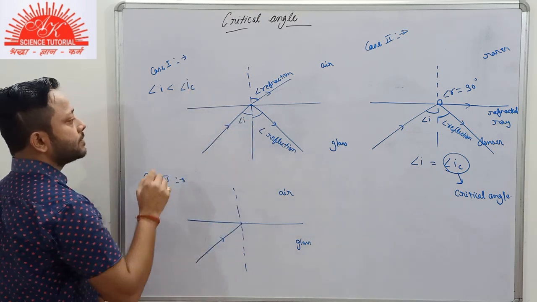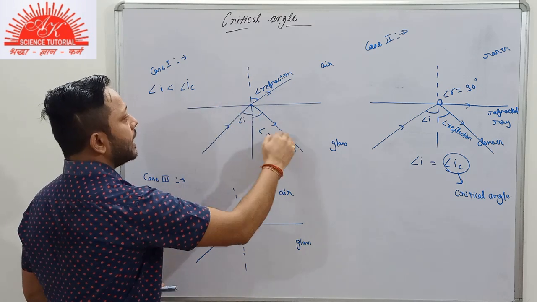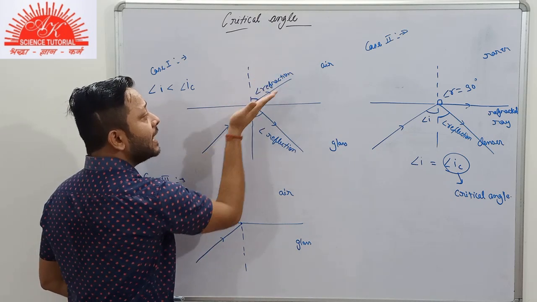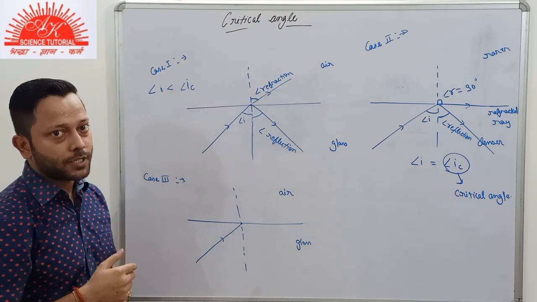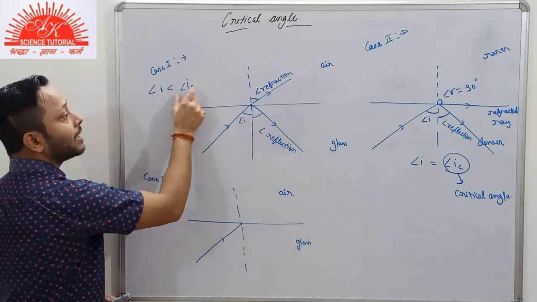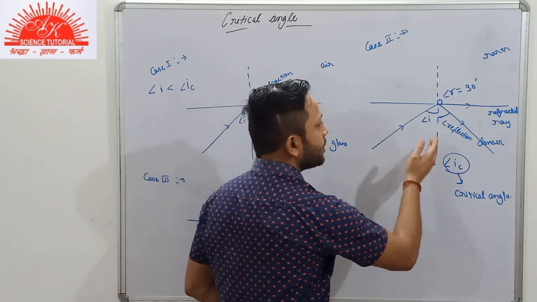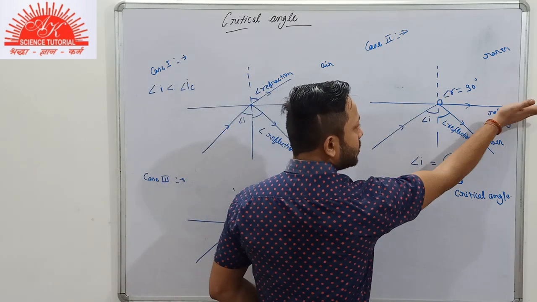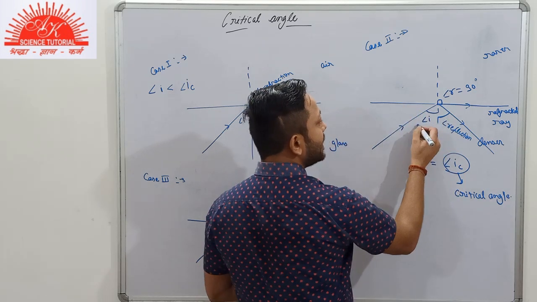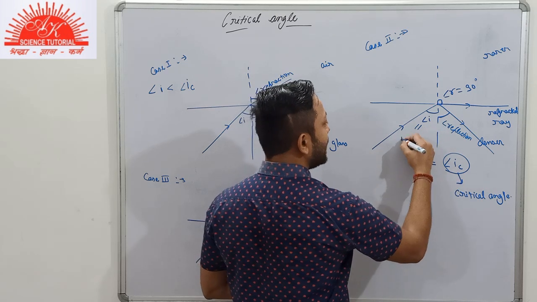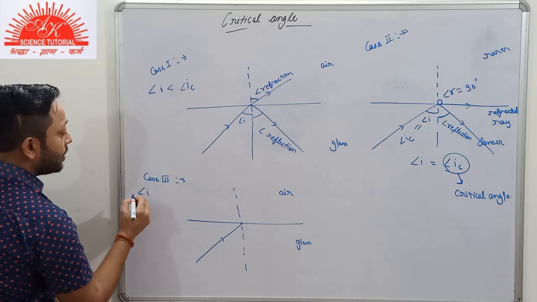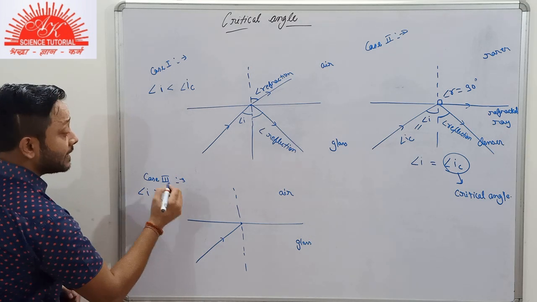This is our first case, in which reflection and refraction both are taking place, but the special condition here is that the refracted ray is not passing along the surface of separation, when the angle of incidence is less than the critical angle. And here, as you can see, the refracted ray passes along the surface of separation, when this angle of incidence is equal to the critical angle. Now the third case will be when the angle of incidence is greater than the critical angle.